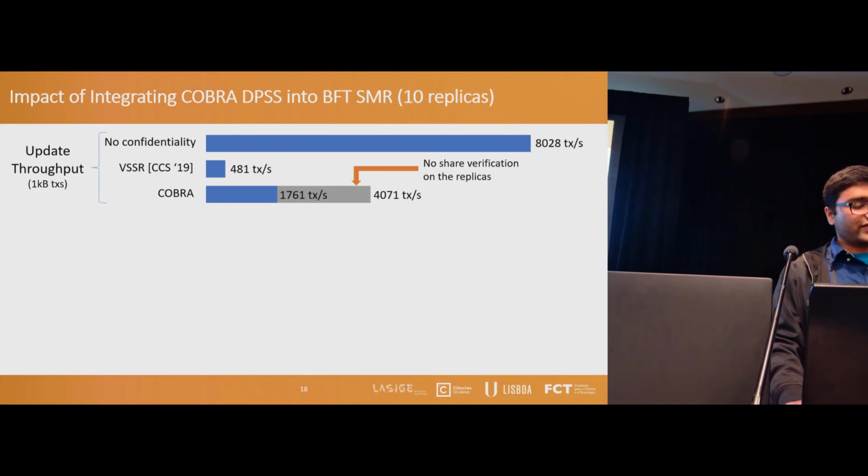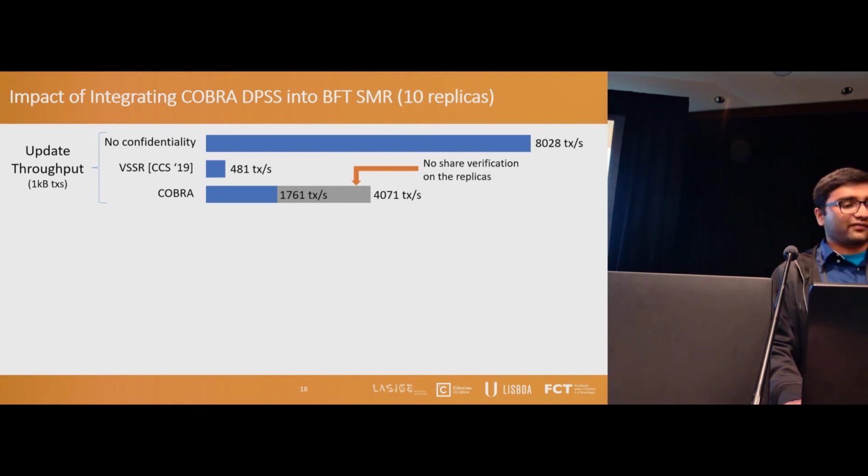when we write confidential data, because COBRA's throughput drops significantly compared with the system without confidentiality. The main reason is that during the write operation, servers have to verify the shares, because when we turn off this verification, the throughput more than doubles. However, it's still halved compared to the system without confidentiality, because in our experiment, we noticed that the throughput was limited by the network bandwidth.